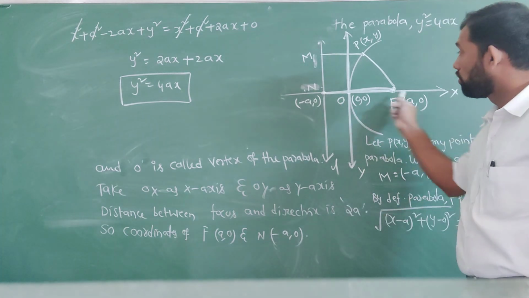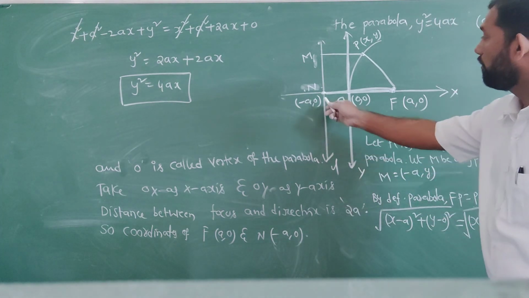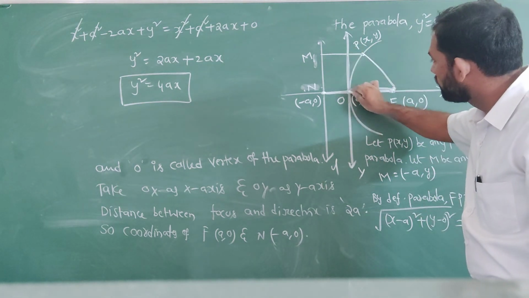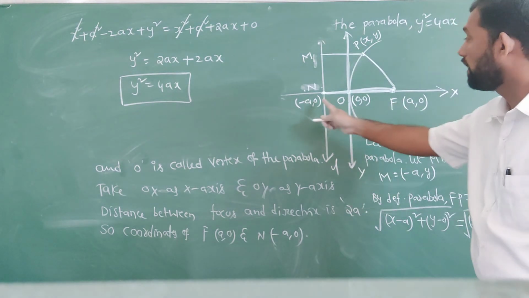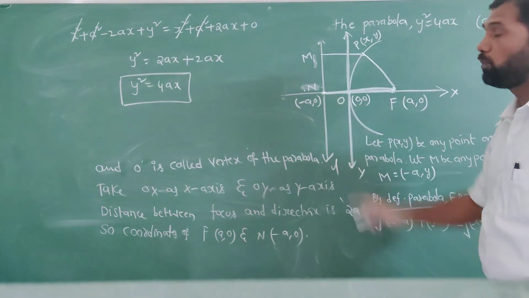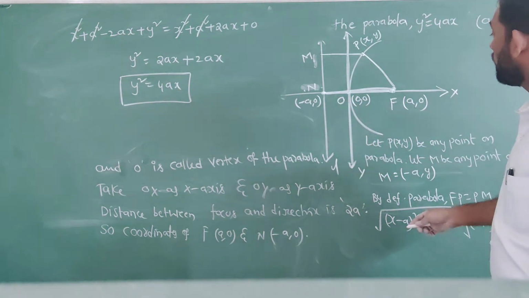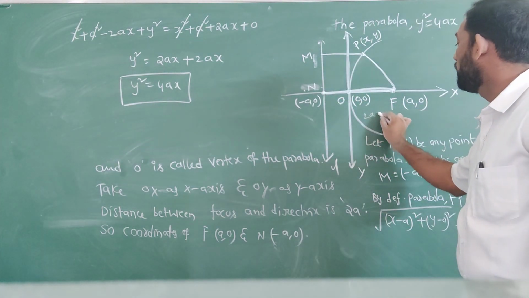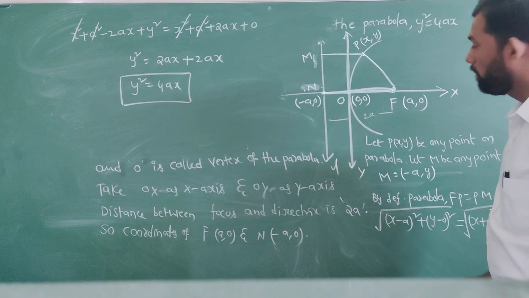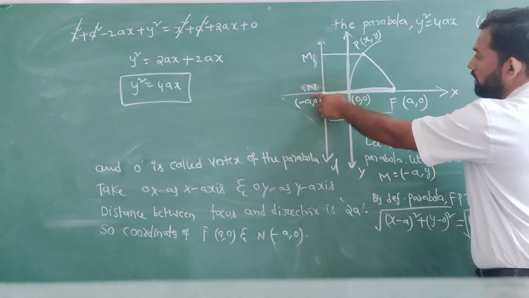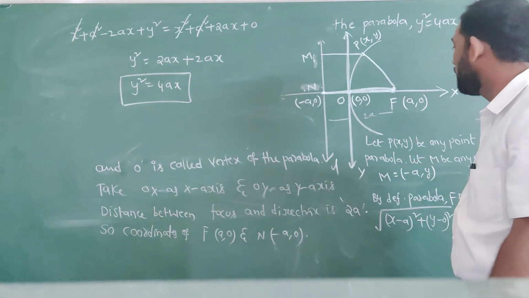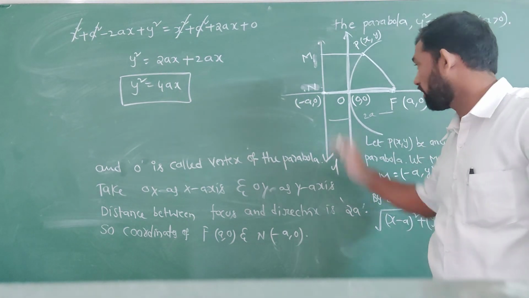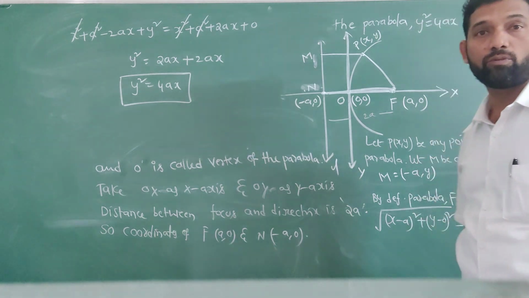This FN is bisected by O, so O is the midpoint of F and L. What is the distance between F and L? This is 2a. So the coordinates of F are (a, 0) and of N are (-a, 0).